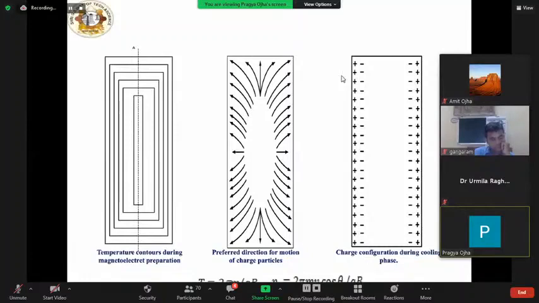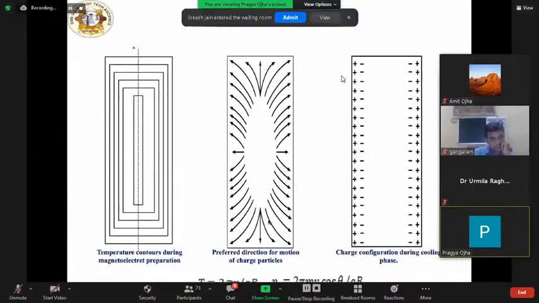Thermal motion of molecules and charge carriers is no longer random, but will have some preferential direction, shown by these arrows. So a charged particle of mass m and charge q moving with a velocity v along this preferred direction, making an angle theta with the direction of magnetic field, will move in a helical path with time period 2πm/qB, and the pitch of the helix is 2πmv cos theta/qB.